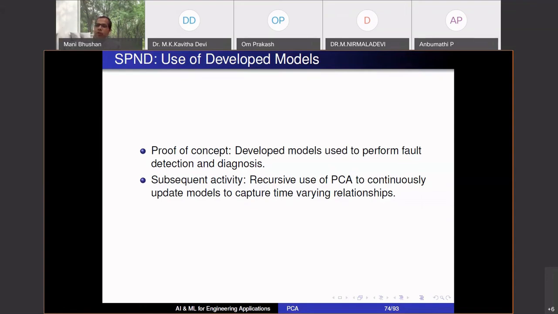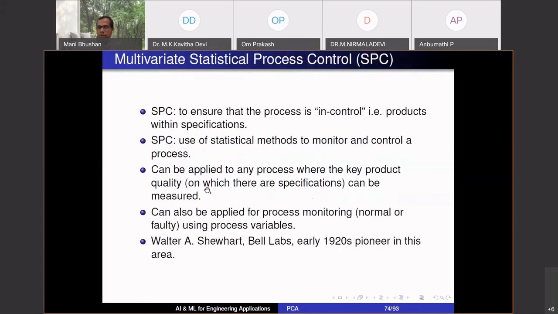Okay, it can change over a period of time. It's like the original system is non-linear. You're building some linear models. Yes, you're doing some linearization. The linearization point changes, the model changes. So there are things like recursive PCA. You can update these models recursively, okay, to capture time varying relationships. So those ideas we have also subsequently used in this project.